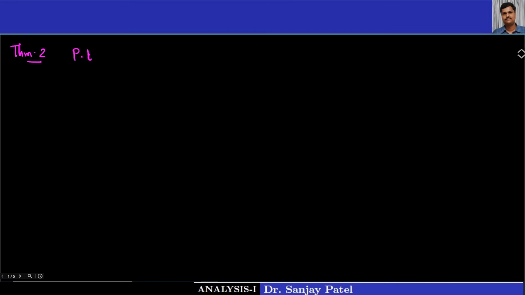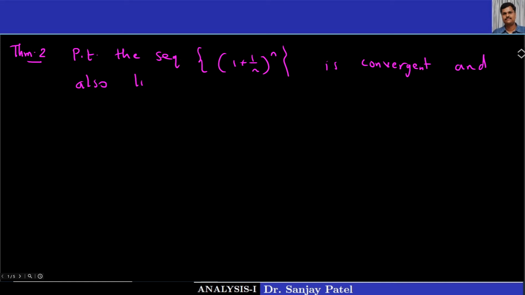Prove that the sequence 1 plus 1 upon n raised to n is convergent, and also show that limit n tends to infinity, 1 plus 1 upon n raised to n is that number e what we have defined just now. Means the limit of the previous sequence and limit of this sequence both are same. Okay, so let us prove.